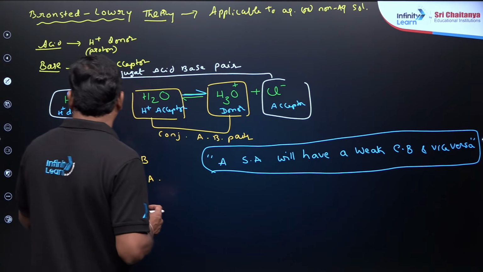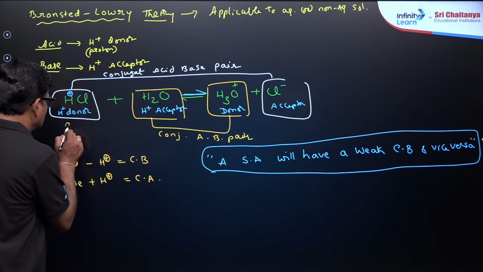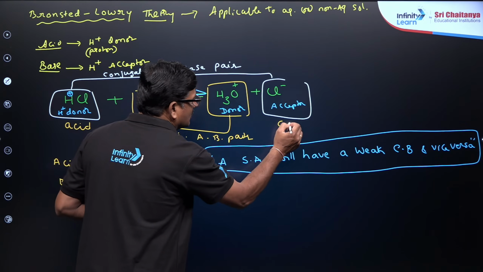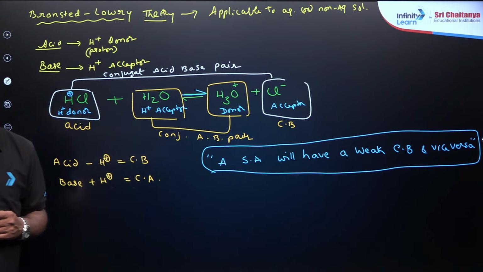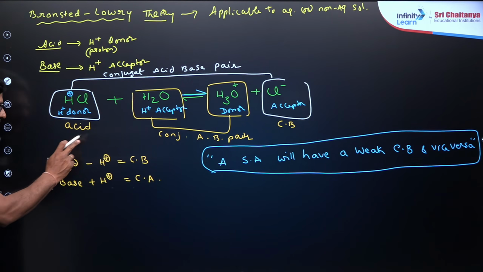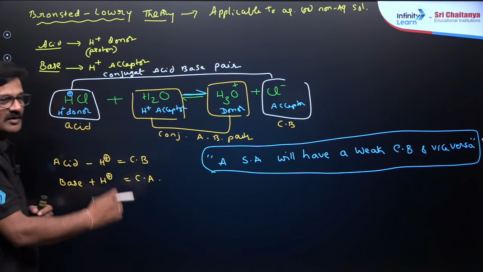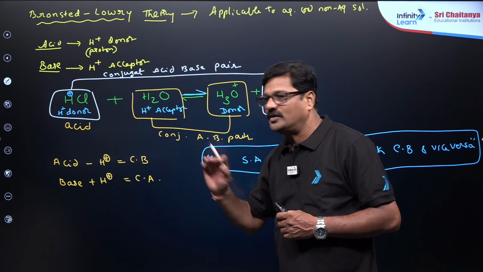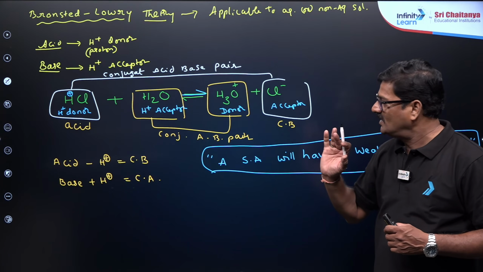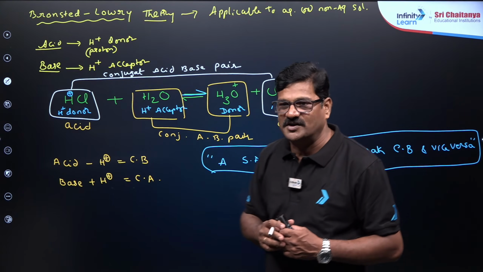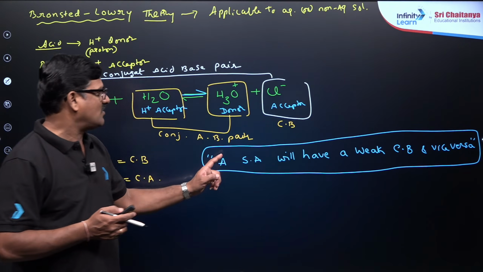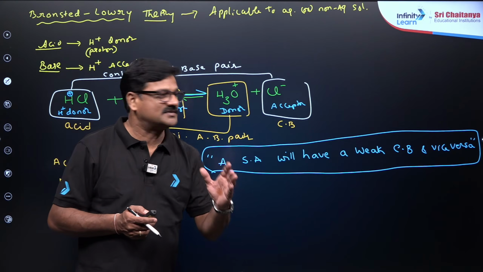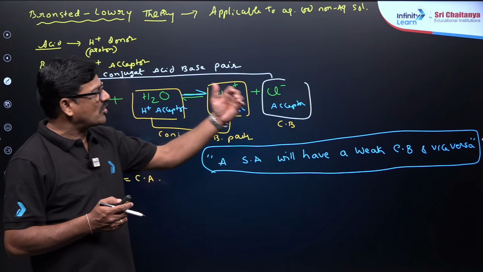So this is an acid, and its base is called the conjugate base. When H plus is removed from an acid, you get a conjugate base, and when you add H plus to a base, you get a conjugate acid. A very strong statement I want to give you here: a strong acid will have a weak conjugate base and vice versa. A weak acid will have a strong conjugate base.